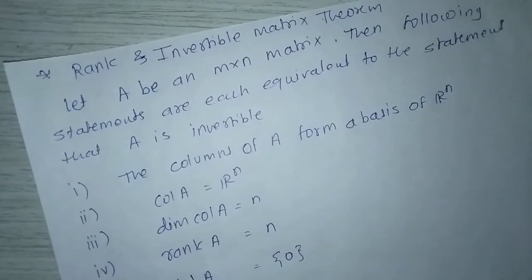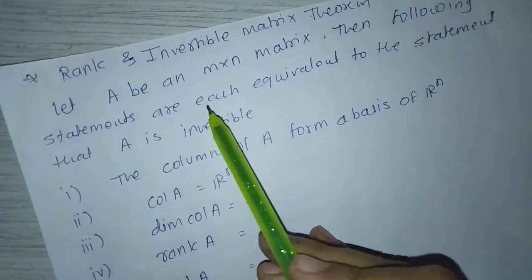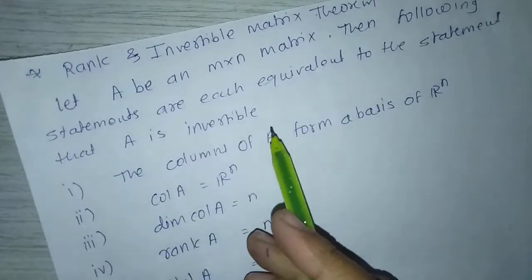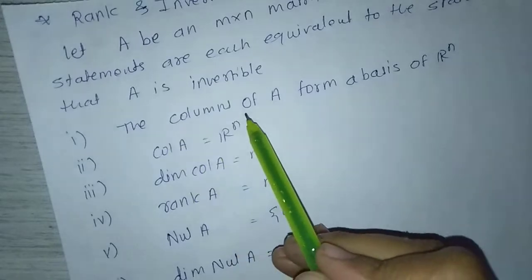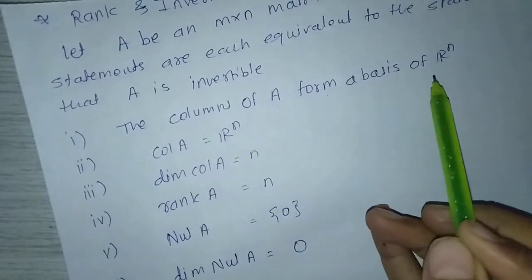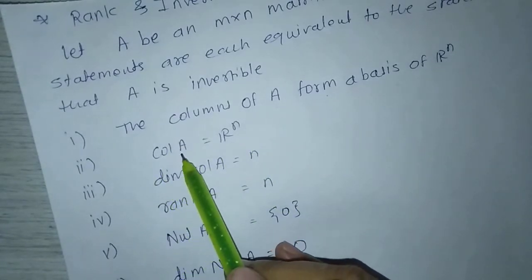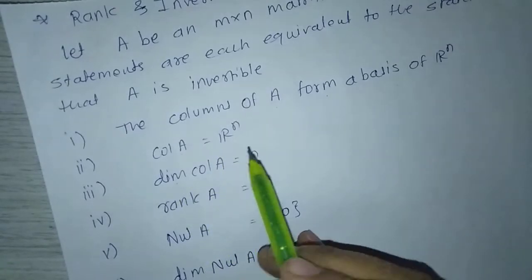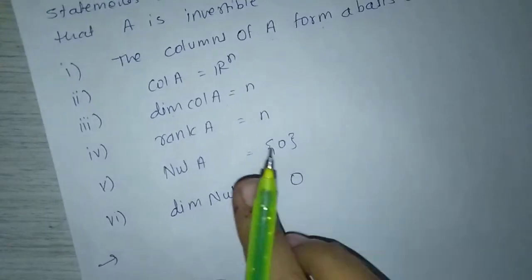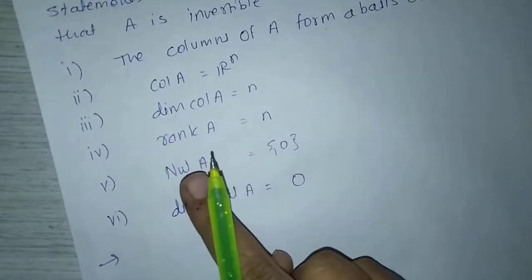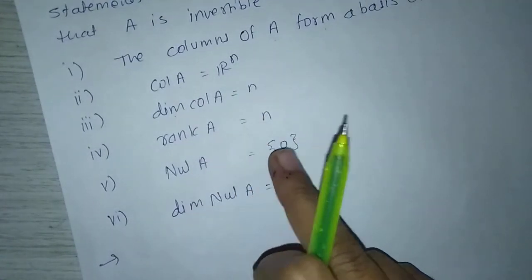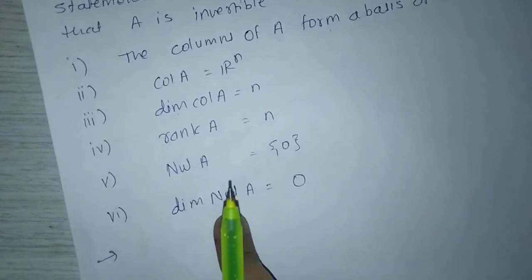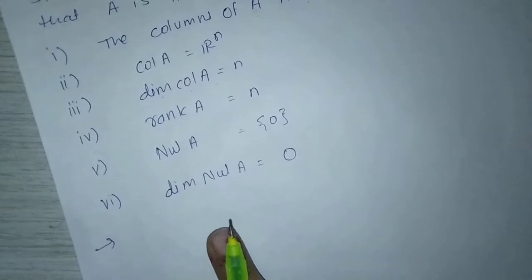Let A be an invertible matrix. Then the following statements are each equivalent to the statement that A is invertible. First, the columns of A form a basis of Rn. Next, column space of A equals Rn. Next, dimension of column space of A equals n. Rank of A equals n. Null space of A equals singleton 0. Dimension of null space of A equals 0.